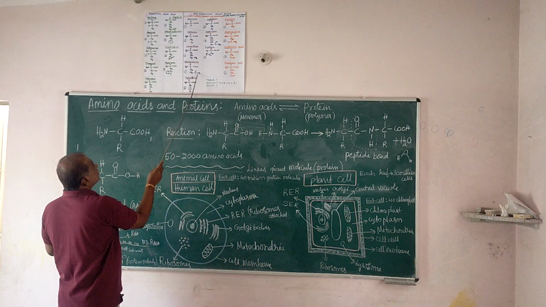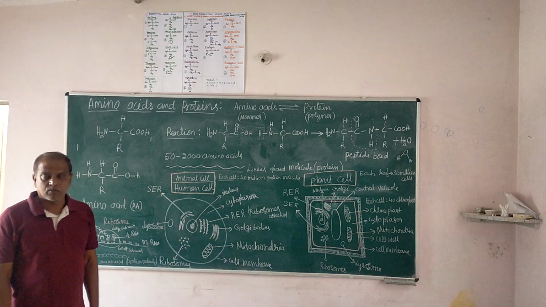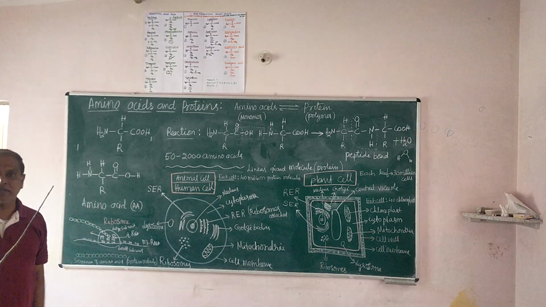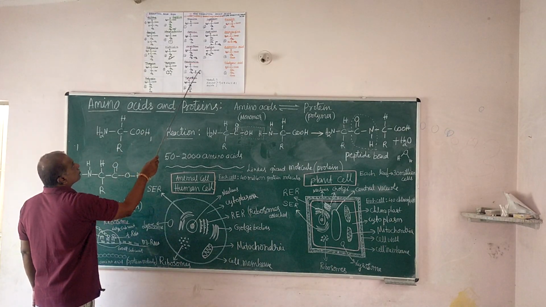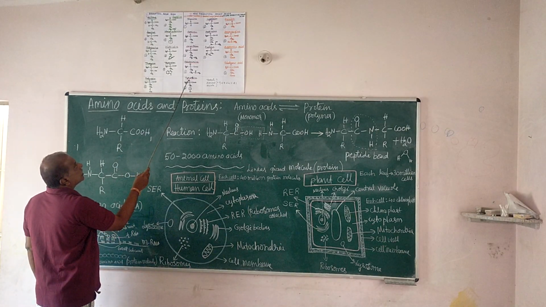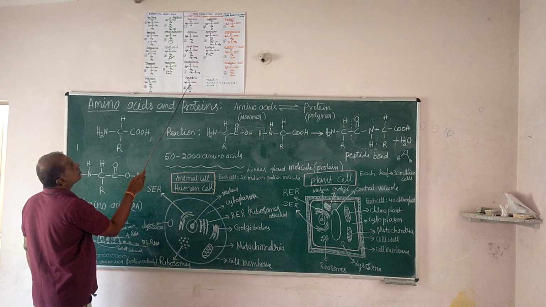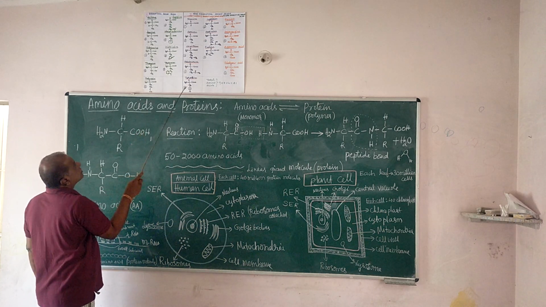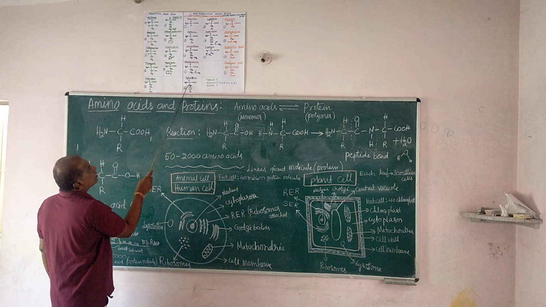CH2, CH2, CONH2. The presence of CONH2 is called amides, an organic compound class. The class of these are amide groups, amines and amides. CONH2, that is the R group. And tyrosine. Look at that, R is this: CH2, benzene ring, OH. This is aromatic, but aromatic with an OH group connected to the aromatic group. It is called phenol.